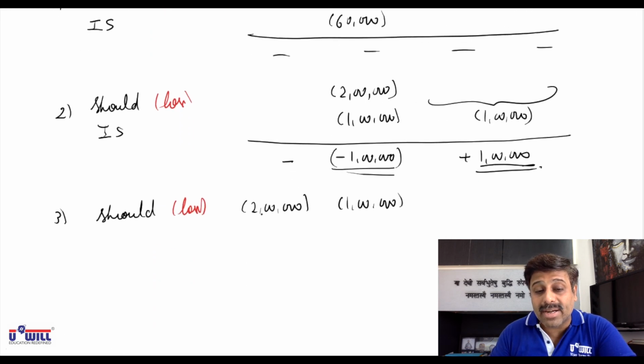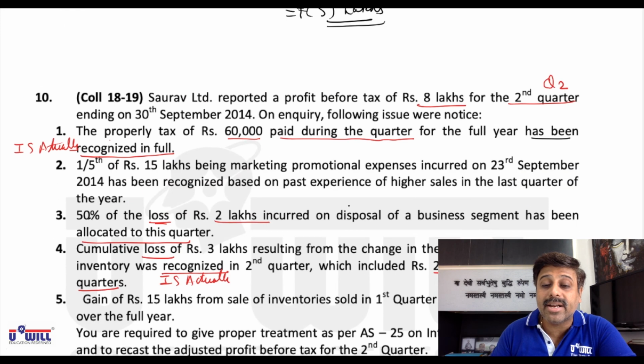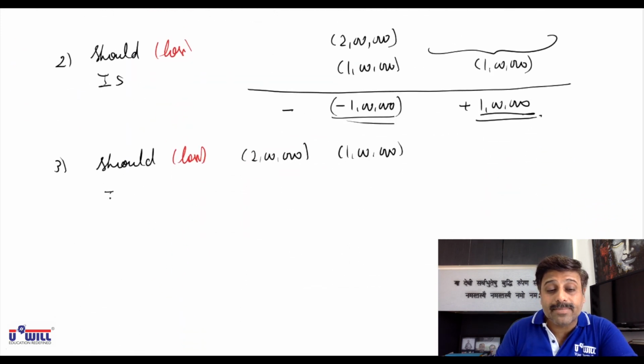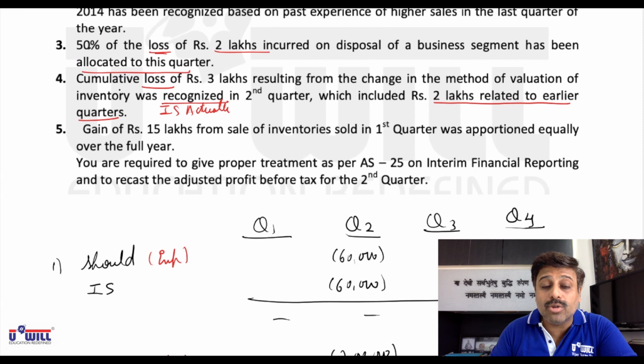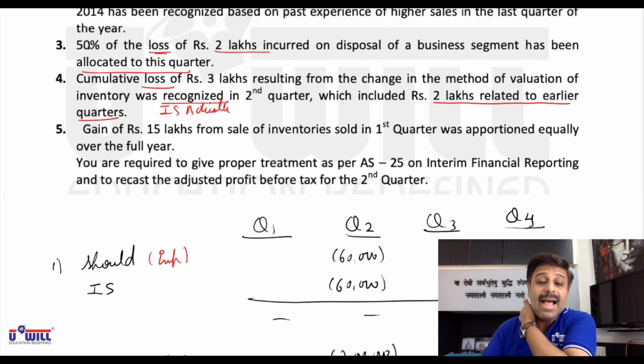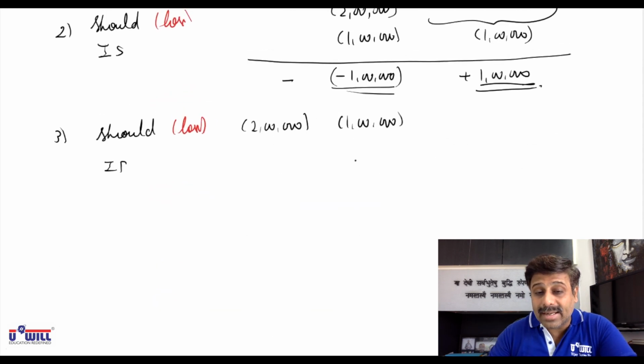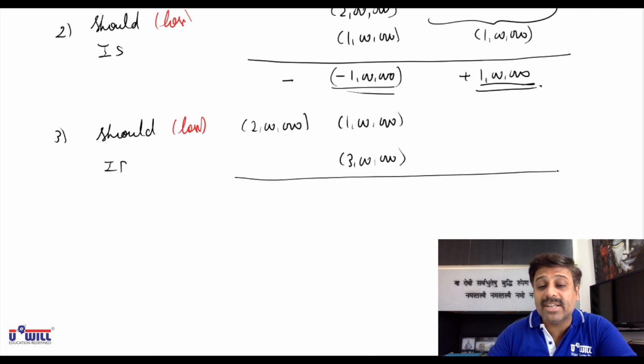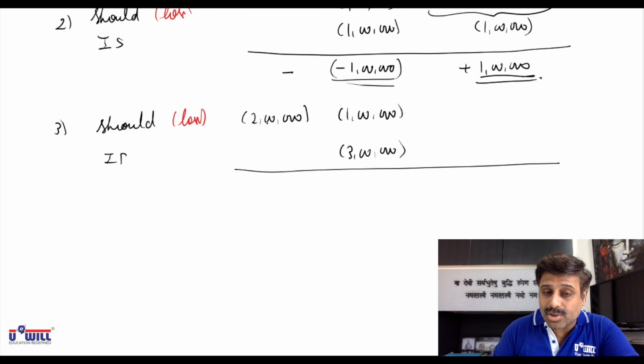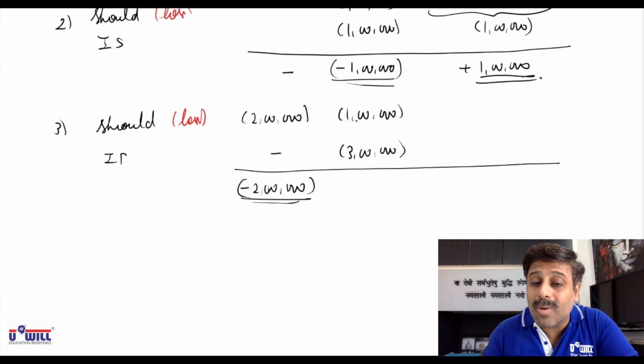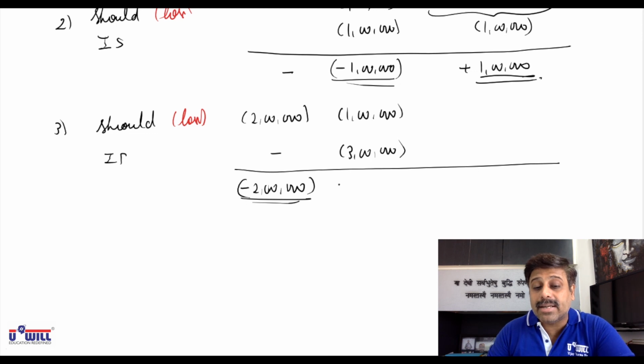Means 2 lakhs should have been taken in quarter 1, and 1 lakh only should have been taken in quarter 2. But what is actually done? The cumulative loss of 3 lakhs is recognized in the second quarter. So how will we do the rectification? In quarter 1, 2 lakhs should have been taken, but nothing is taken. So from quarter 1 profits, we will minus 2 lakhs. In quarter 2, 1 lakh should have been deducted, but 3 lakhs is deducted. So in quarter 2, we will add back 2 lakh rupees.